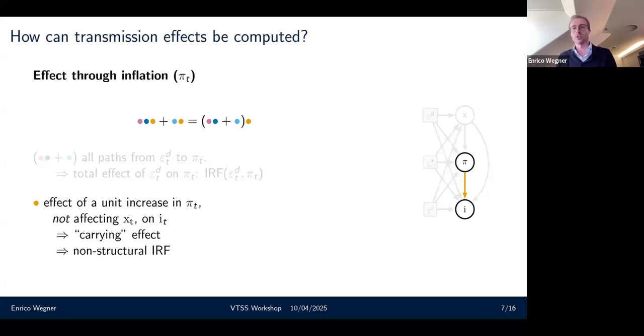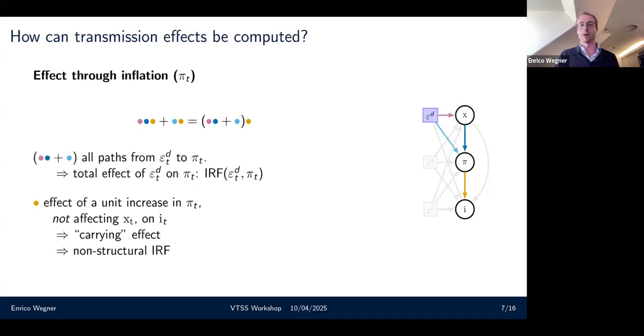That's a reduced form impulse response function, or non-structural impulse response function, because I don't care which combination of structural shocks is used. I just need a combination of structural shocks that achieves an increase in pi without changing x, basically. And once I have that, I can combine my carrying effect with my structural impulse response function. So I simply multiply them in this case, and I get the effect through inflation.